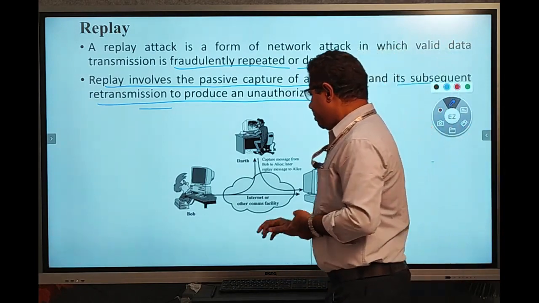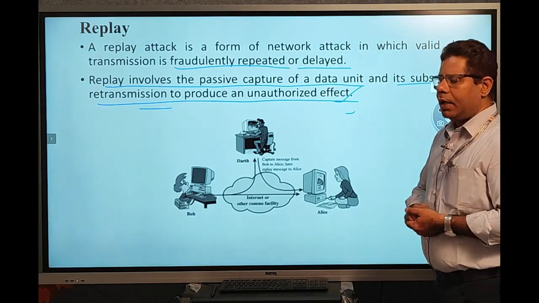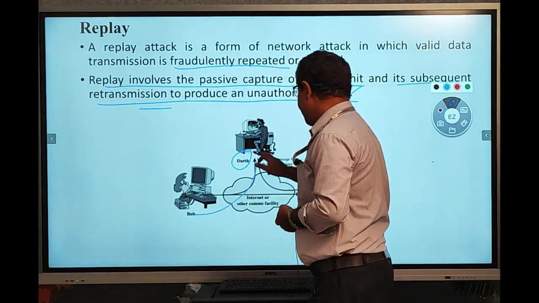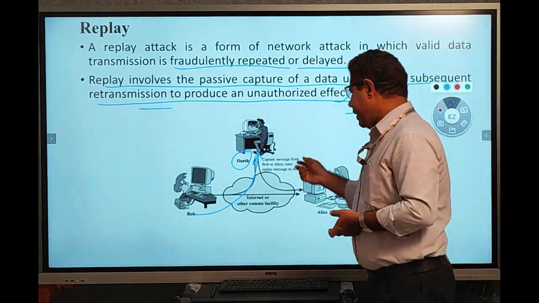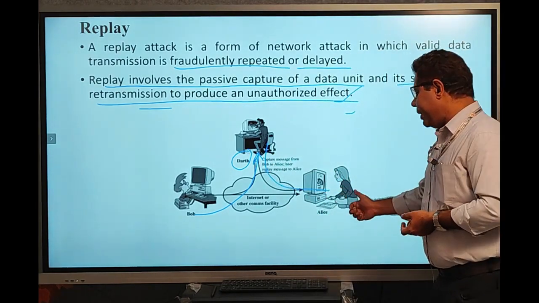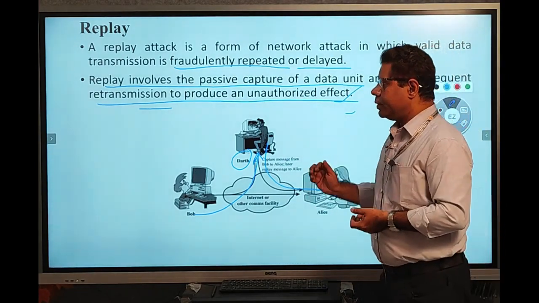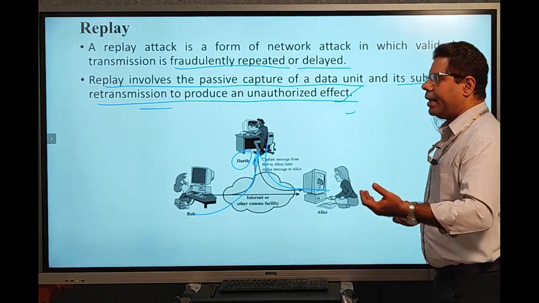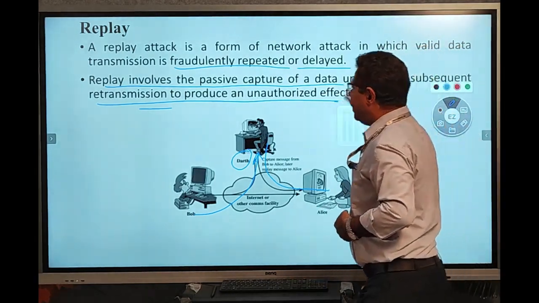For example, Bob and Alice are maintaining communication. Now the attacker Dot captures the messages from Bob. Later, after some time, he resends those messages to Alice. Alice thinks the messages are coming from Bob. In this way the attacker retransmits the data to other parties. So this is the replay attack.